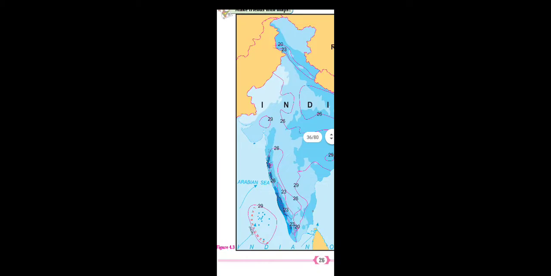Now children, here in this India's map, we have to study the things. What we have seen in our India's map, as we know, India is having monsoon type of climate. Most of India receives its rainfall from the southwest monsoon winds, because from this direction the winds are entering our country, the southwest monsoon.